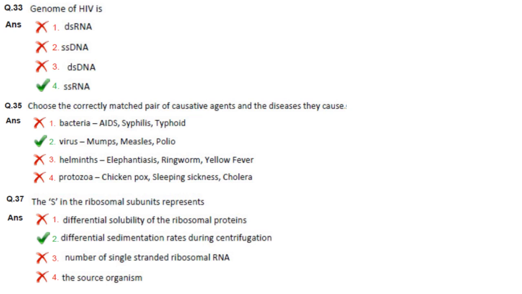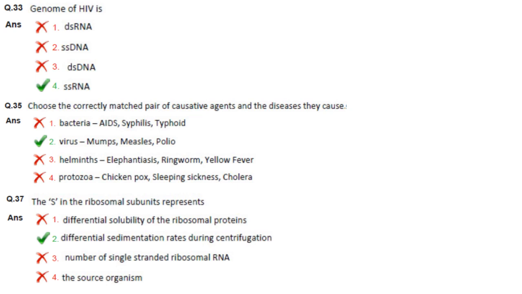Elephantiasis is caused by helminth. Ringworm is caused by fungus, and yellow fever is by virus. So that is also not correct. Protozoa. Chickenpox is caused by virus. Sleeping sickness is caused by protozoa, and cholera is caused by bacteria. So the correct option is option 2.